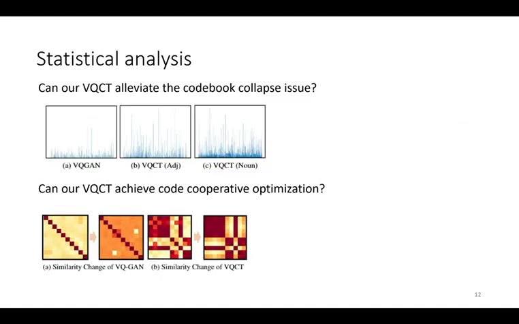We also performed 2 statistical experiments. From the figure, we can see that in VQGAN the codebook utilization is very low, while the codebook utilization achieves significant improvement after applying our VQCT. For clarity, we randomly select 10 codes to conduct experiments. We can see that compared with VQGAN, the similarity between codes of our VQCT can indeed be well maintained during training, which means that our VQCT can achieve cooperative optimization between codes. The results show that our method alleviates the codebook collapse issue and achieves code cooperative optimization.